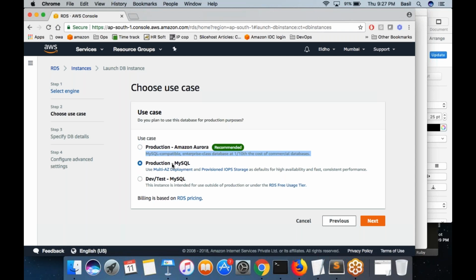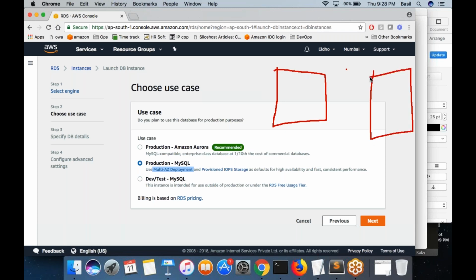The second option, production MySQL, in this case, it is the same MySQL that you are going to get, but you will get multi-AZ deployment and provisioned IOPS. What it means is, when you create your database instance, AWS would create two machines for you instead of one machine. If I choose this multi-AZ deployment option, they will create two machines for me instead of one, and one would be the slave, the other will be the master.